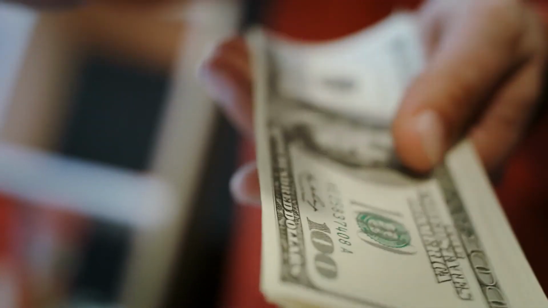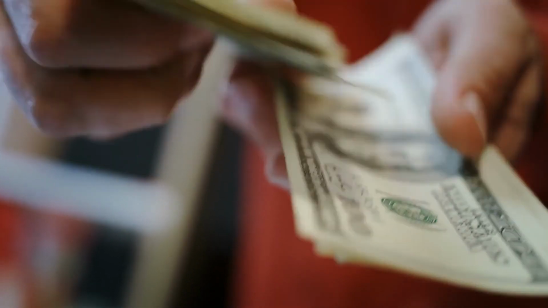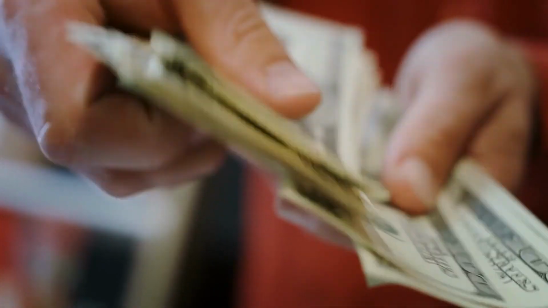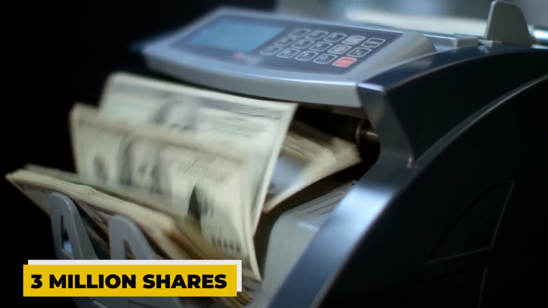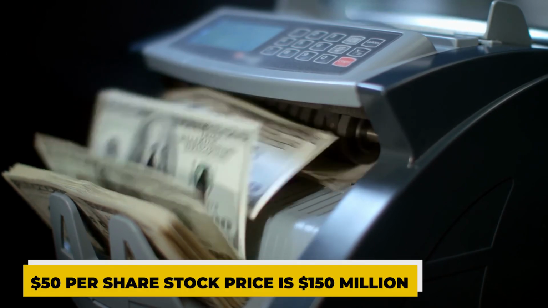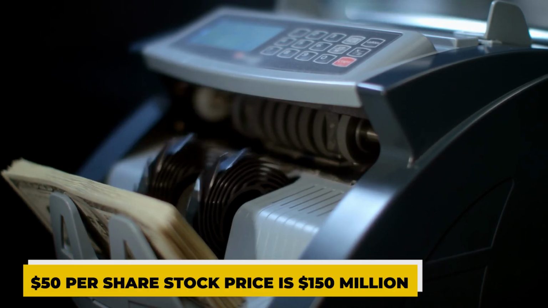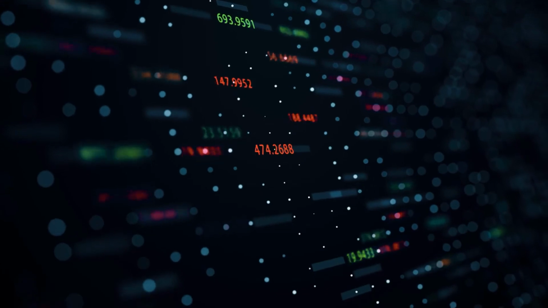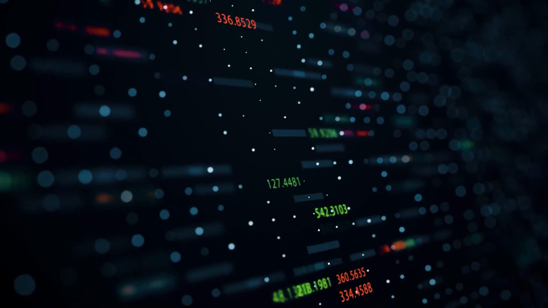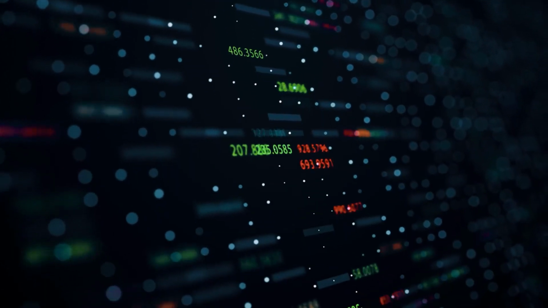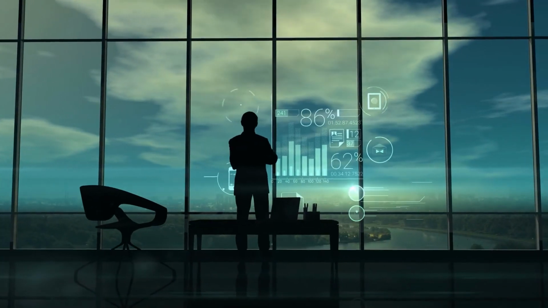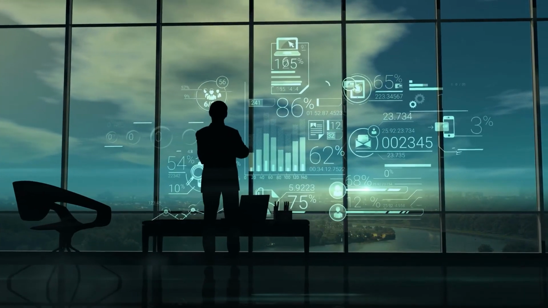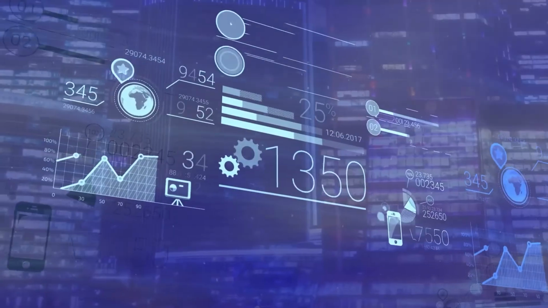The number of shares of a public business currently held by shareholders is a component of market capitalization. The market capitalization of a firm with 3 million shares outstanding and a $50 per share stock price is 150 million. Both market capitalization and outstanding shares apply to public corporations, which have publicly traded shares, whereas private companies do not.